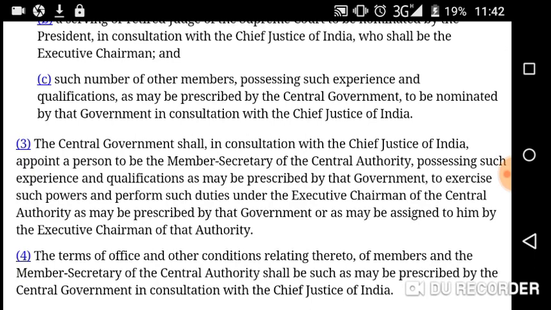C, such number of other members possessing such experience and qualifications as may be prescribed by the central government. The central government shall prescribe such other number of members, and also their experience and qualification, to be nominated by that government. Of course, the central government shall nominate those persons in consultation, but there is one important word here, that is in consultation with the Chief Justice of India.